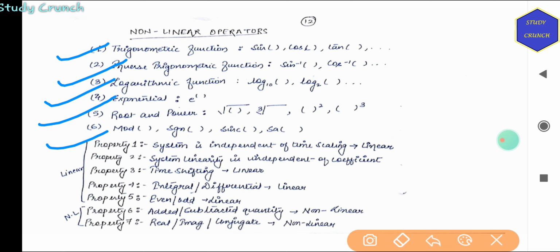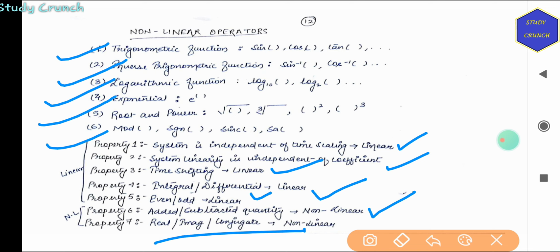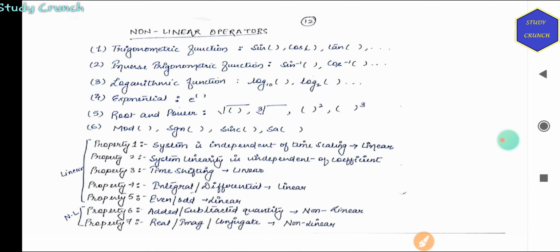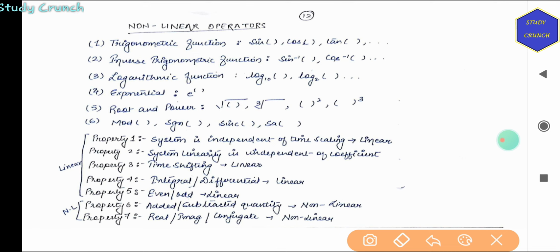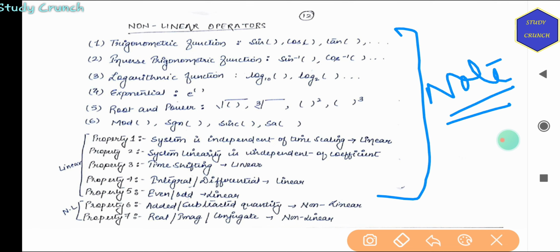Properties: the system is independent of time scaling, linear. System linearity is independent of the coefficient used, linear. Time shifting, linear. Integration and differentiation, linear. Even and odd, linear. Added or subtracted quantity will be non-linear, real and imaginary will be non-linear. This part is very important. You can note it down.